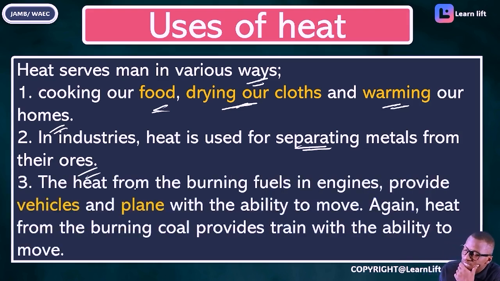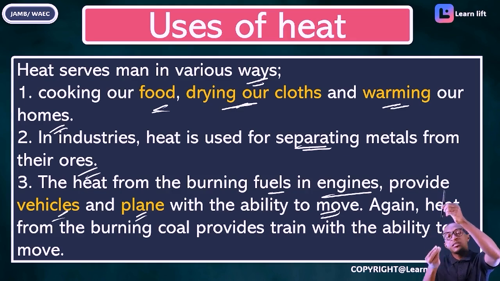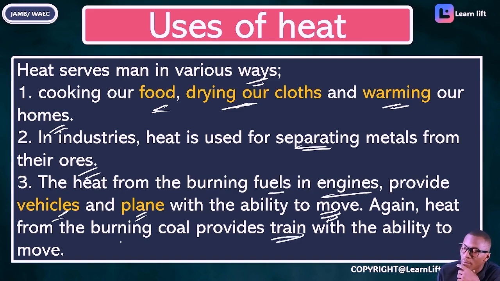Number two, take note that heat from burning fuels, such as in engines, provides vehicles and planes the ability to move. We talk about that in Newton's law of motion, that as the rocket is going up, the exhaust is going down, moving in opposite directions. It is that heat that enables rockets, some vehicles, as well as trains to move. You see them steaming. Heat from burning fuels in engines gives vehicles and planes the ability to move, and heat from burning coal gives trains the ability to move.